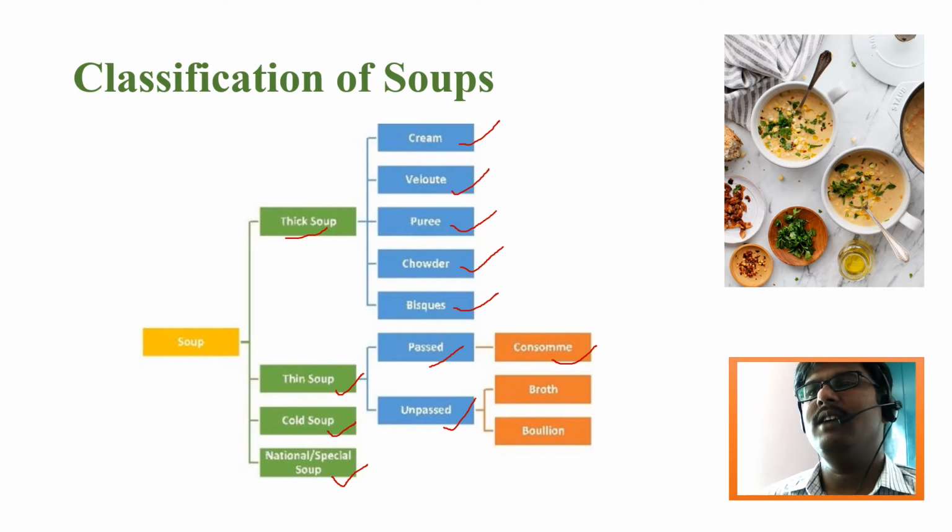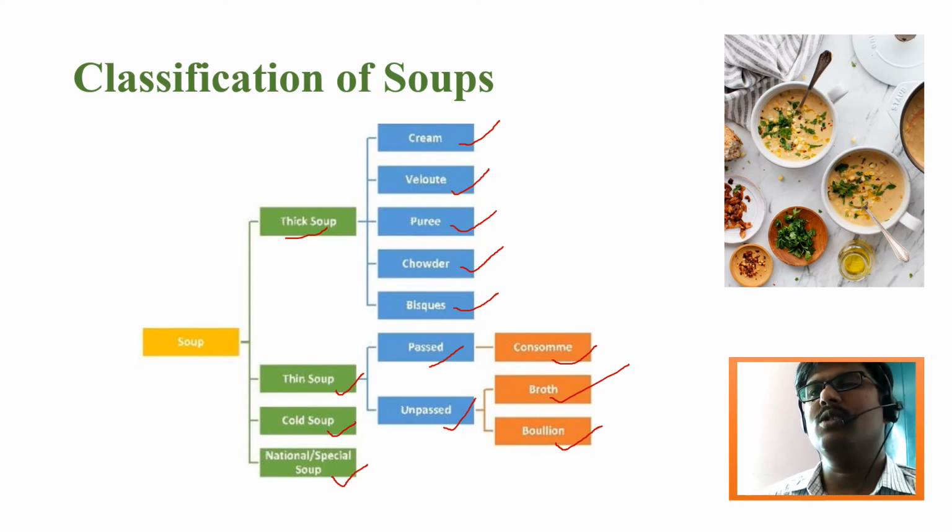And after that, the unpassed soups look a little cloudy, but not too thick like a thick soup. It belongs to the thin soups, but it has a little cloudy appearance compared to the passed soup. An example of this is broth, and the second example is bouillon. So these are the two major divisions.